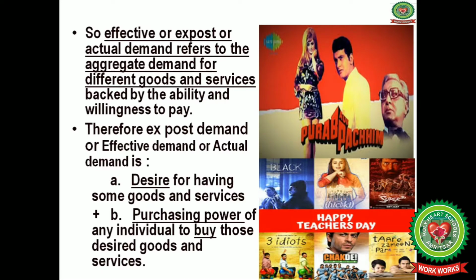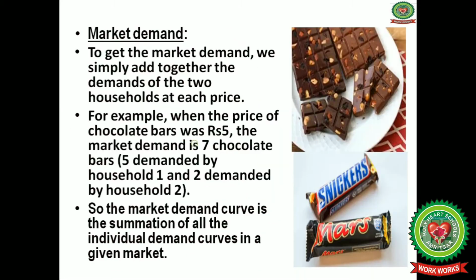Therefore we can say that ex post, effective or actual demand is the sum of desire for having some goods and services plus the purchasing power of an individual to buy those desired goods and services.